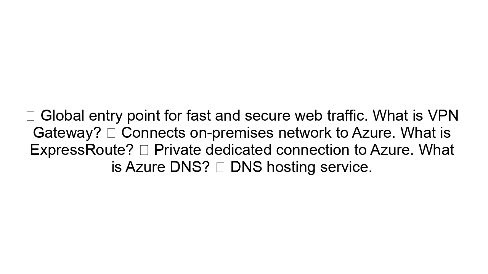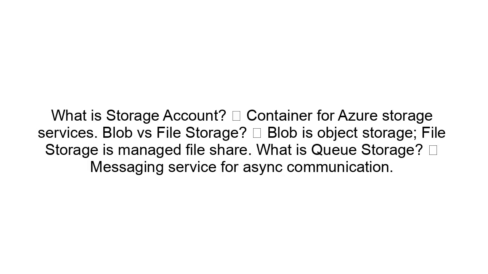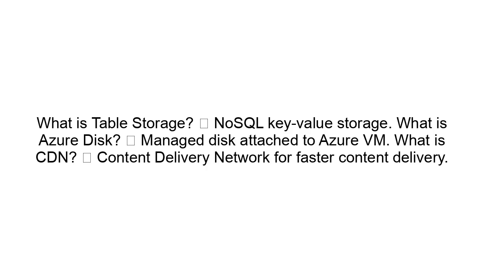What is VPN Gateway? Connects on-premises network to Azure. What is ExpressRoute? Private dedicated connection to Azure. What is Azure DNS? DNS hosting service. What is Storage Account? Container for Azure Storage services. Blob versus file storage? Blob is object storage. File storage is managed file share. What is queue storage? Messaging service for async communication. What is table storage? NoSQL key-value storage. What is Azure Disk? Managed disk attached to Azure VM. What is CDN? Content Delivery Network for faster content delivery.